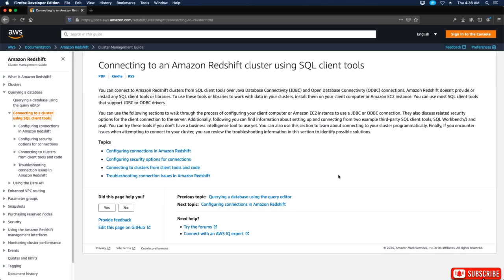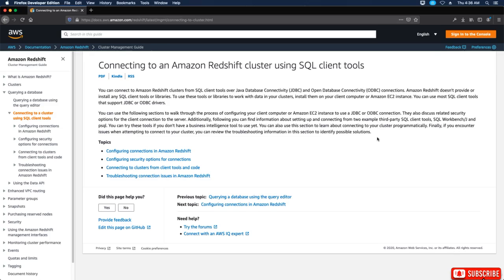You can use the following sections to walk through the process of configuring your client computer or Amazon EC2 instance to use the JDBC or ODBC connection. They also discuss related security options for client connection to the server. Additionally, following you can find the information about setting up and connecting to example third-party SQL Client Tools, SQL Workbench/J, and psql. You can try these tools if you don't have a business intelligence tool to use yet.